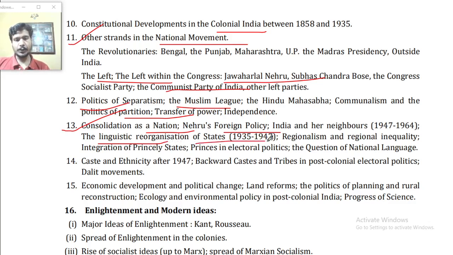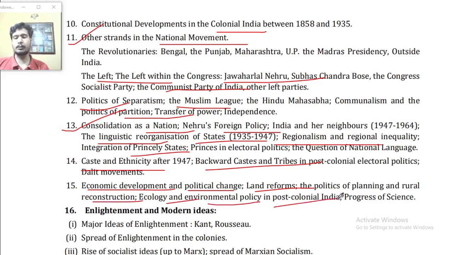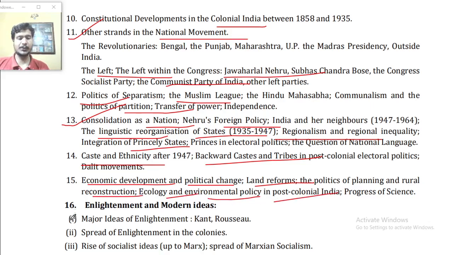Linguistic reorganization of states and regionalism and regional inequality, integration of the princely states, princes in electoral politics, the question of national language, caste and ethnicity after 1947, backward castes and tribes in post-colonial electoral politics, Dalit movements, economic development and political change, land reforms and politics of planning and rural reconstruction, ecology, environmental policy in post-colonial India, progress of science.